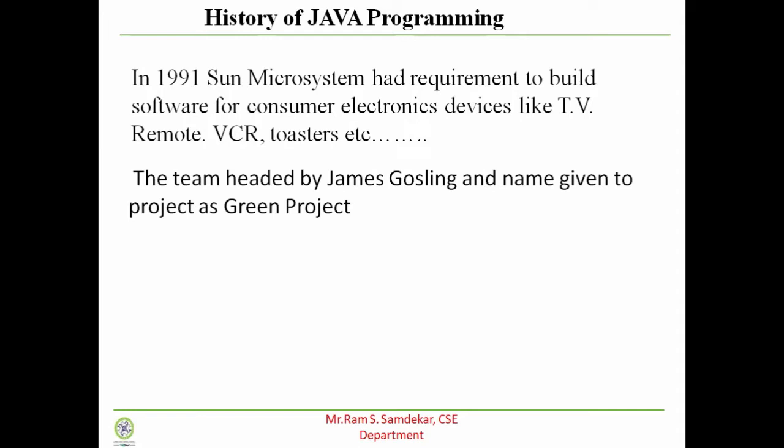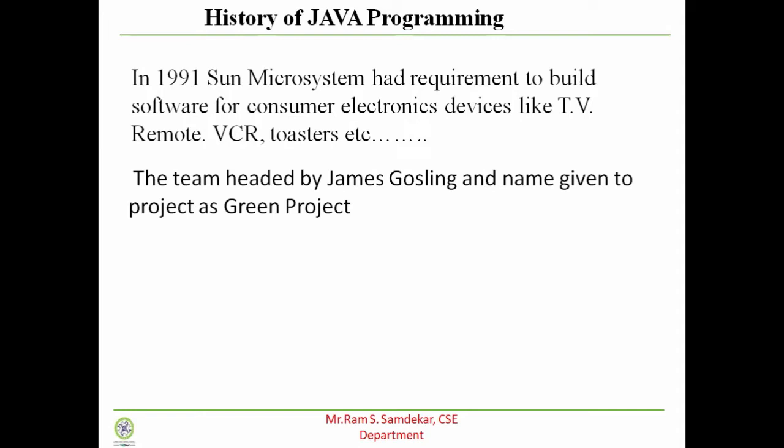So they thought to build a new programming language, and they identified that there should be some features that must be in that language to build applications for electronics consumer devices.